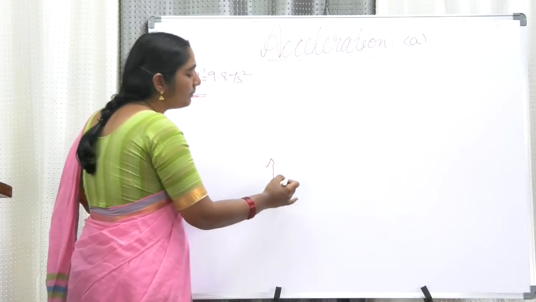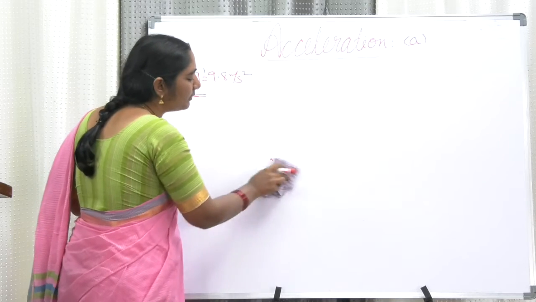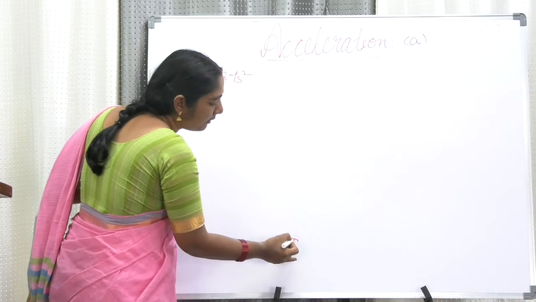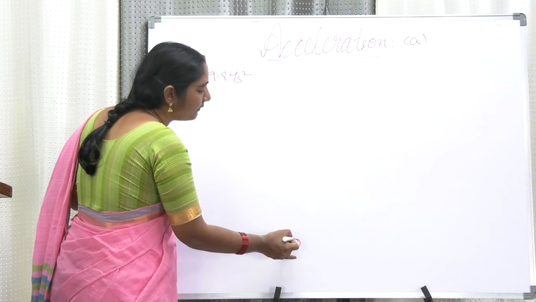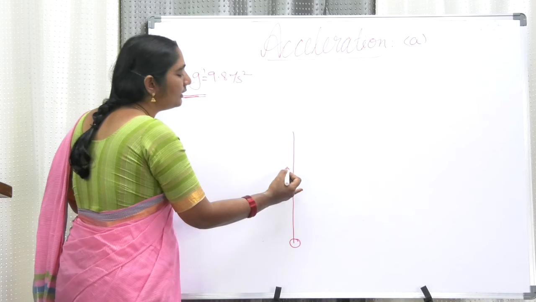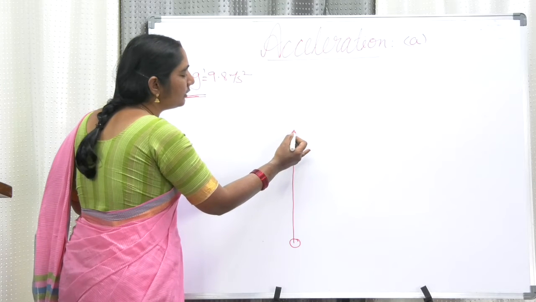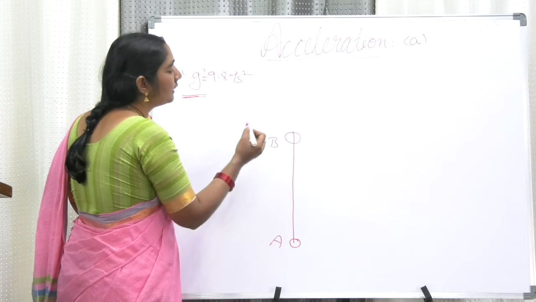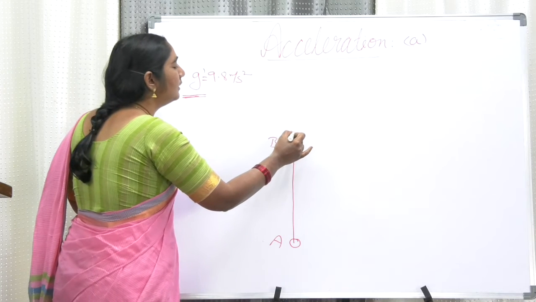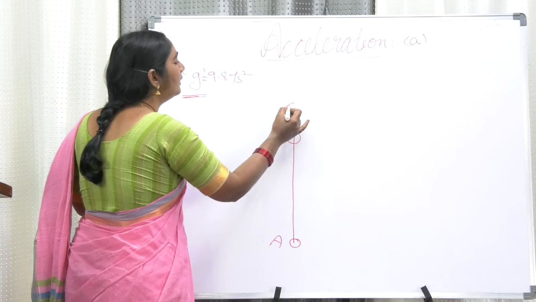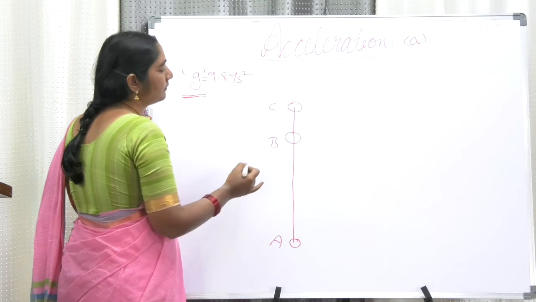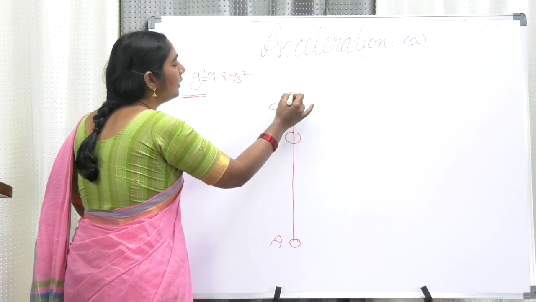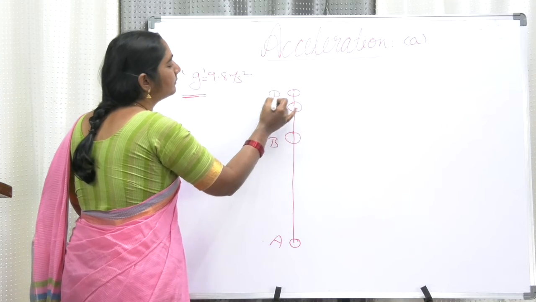Now, first, what happens when you are throwing the ball in the upward direction? In the first second, it is going to some height, from point A to point B. In the next time interval, it is going only some more distance. In the next, it is going only a little more.